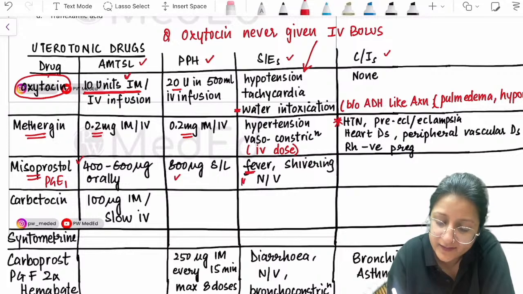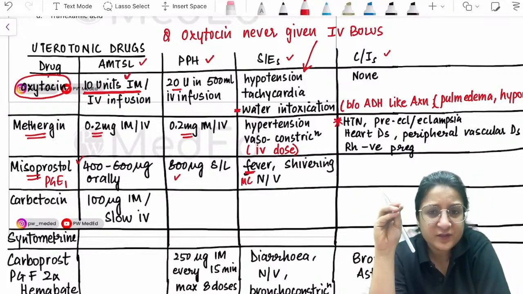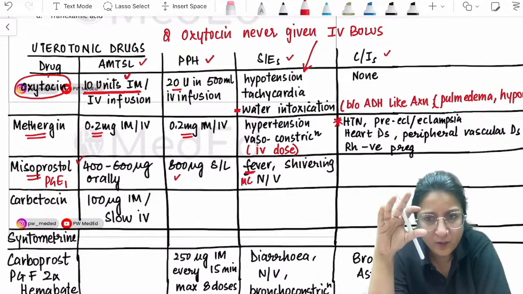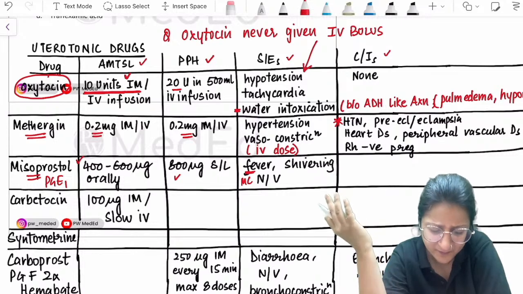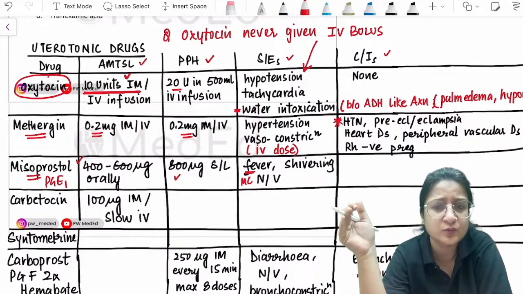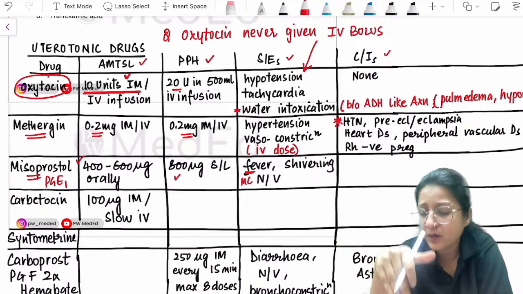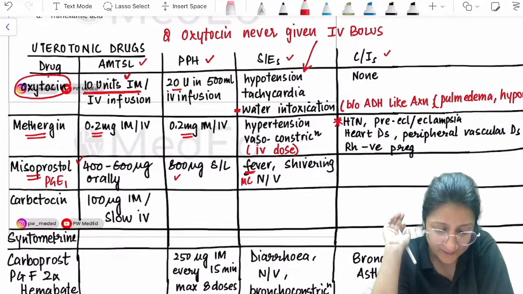Most common side effect is fever. Absolute contraindications for misoprostol are not there. For AMTSL and PPH we avoid using it in previous cesarean section cases, but it's not an absolute contraindication.